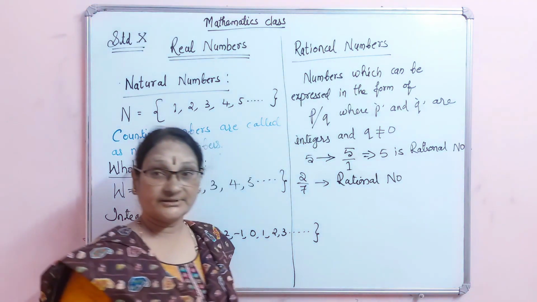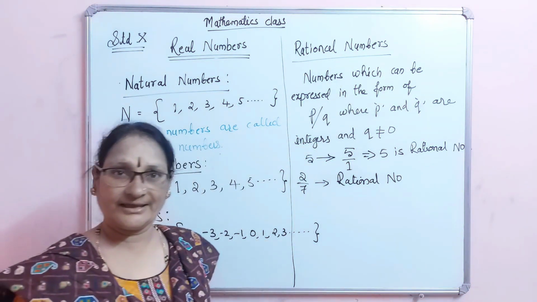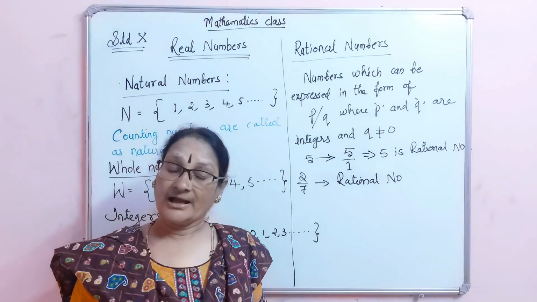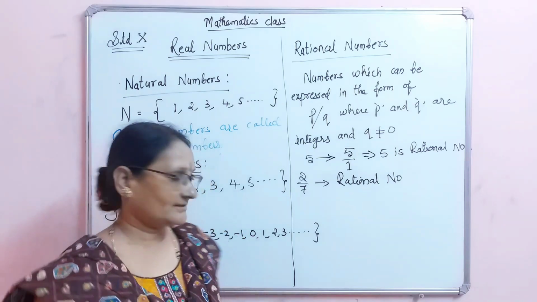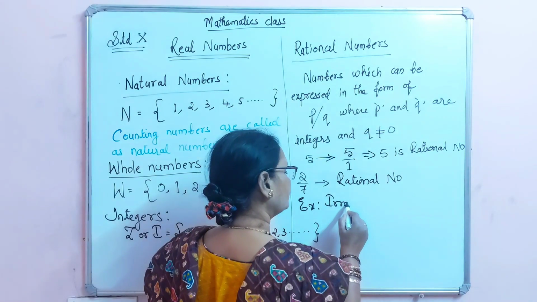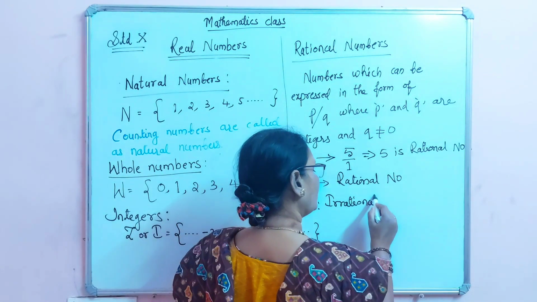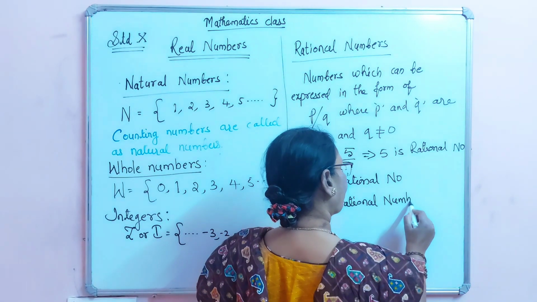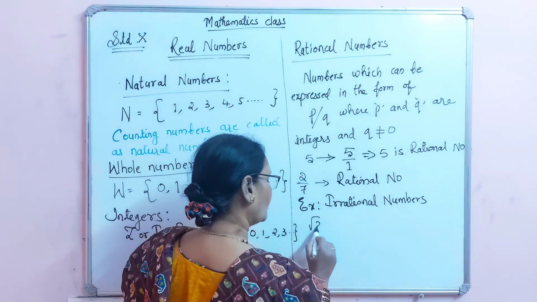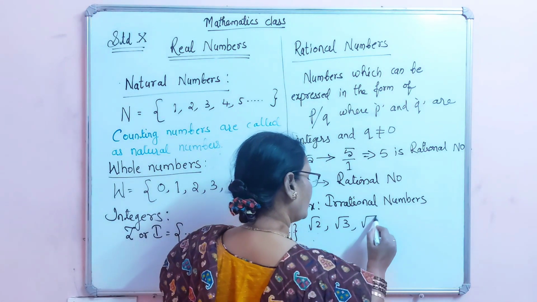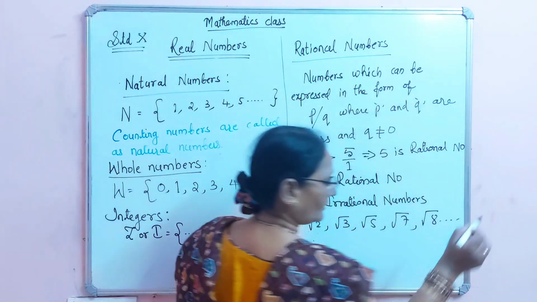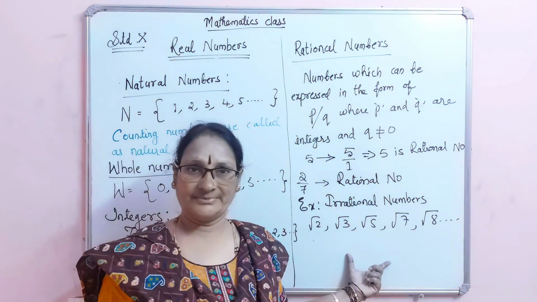Then next comes, what is an irrational number? The numbers which cannot be expressed in the form of P by Q are called irrational numbers. Which are the examples for irrational numbers? Root 2, root 3, root 5, root 7, root 8 and so on are called irrational numbers.